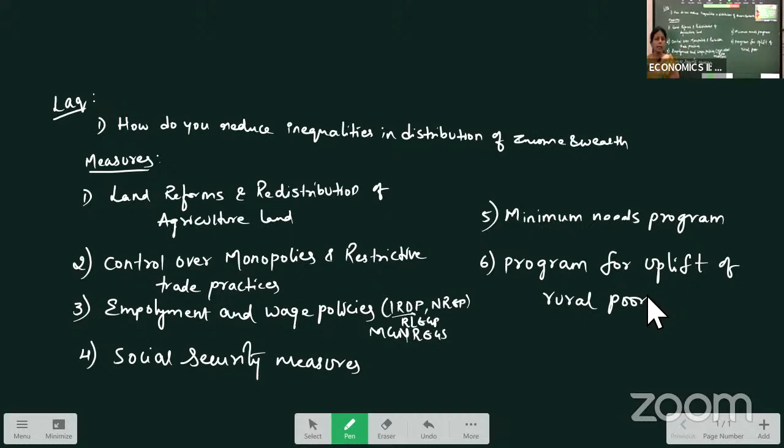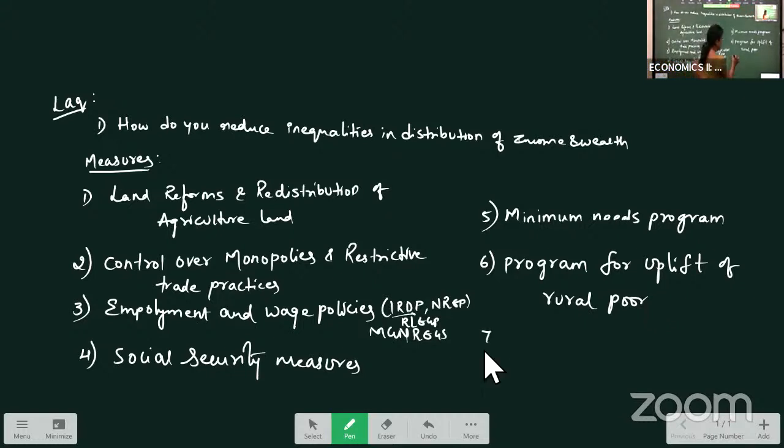Okay, and then the special area development program. Because in India, we have drought-prone areas and continuous rainfall areas. So depending on the area, how to develop the people, how to create employment, how to increase their standard of living. All these programs were introduced in the country, which helped to reduce the inequalities in the country.